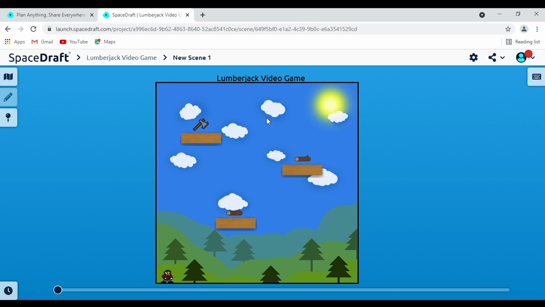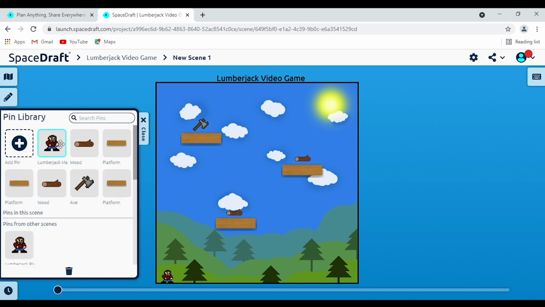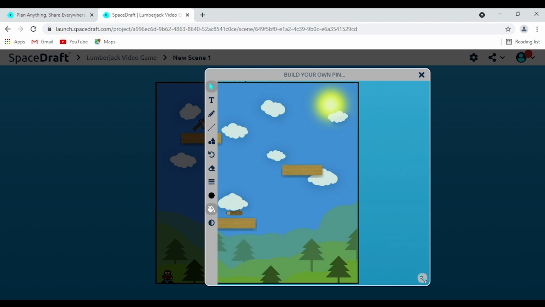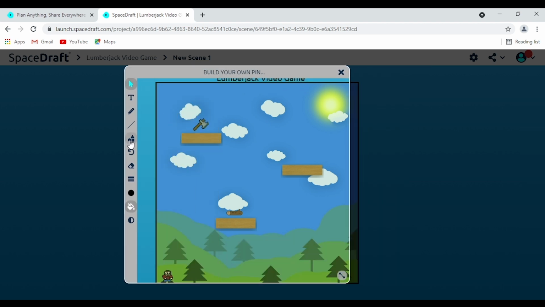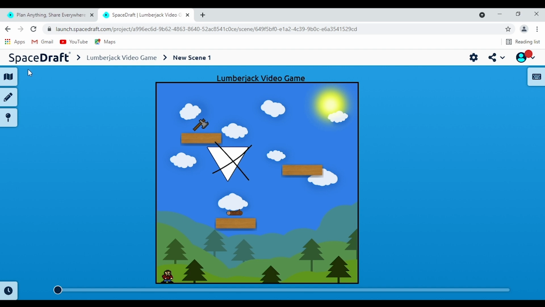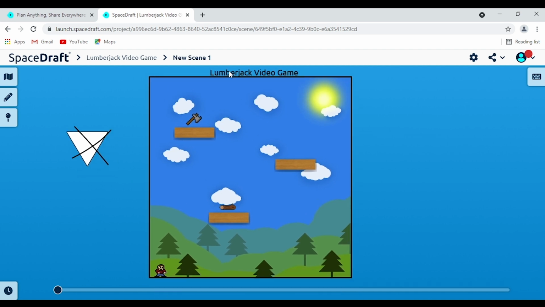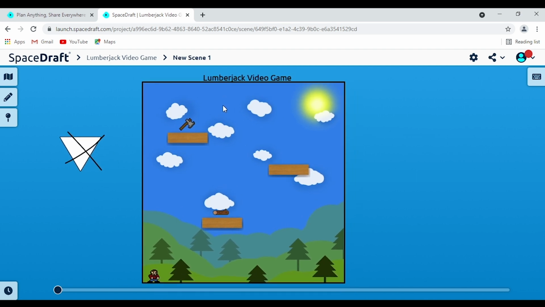So the difference between the markup tool versus the tool we had before, which was the create shape tool or the custom pin tool, whatever you want to call it, let me just make something nice quickly here. Not sure what that is, but I've made something there just to illustrate my point. The create shape tool lets us make a new pin, whereas with the markup tool, we can't actually move or change the things that we've added in. The markup tool is like literally taking a marker and marking up the background, kind of drawing over the top of it. Whereas the custom pin tool lets us make unique things.